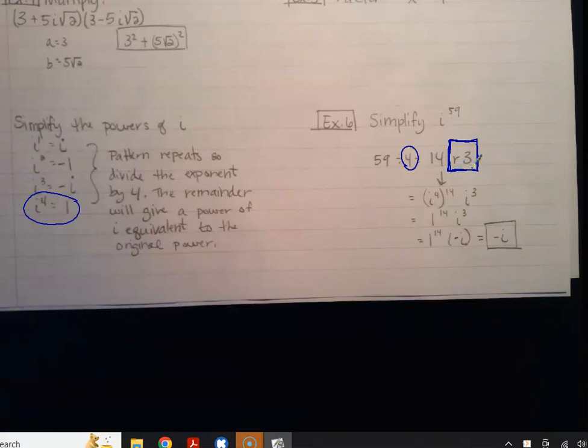Can you explain what we did though? So if you have i to the 59th, I divided it by 4 to see how many groups of 4 i's I'm going to get. That says you're going to get 14 groups of i to the 4th, and those are all just ones, so I can pull all those out. Then my remainder of 3 says I'm going to have i to the power of 3, which is equal to negative i.